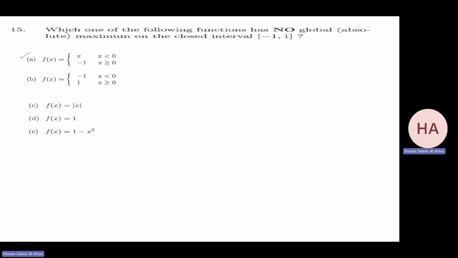The original function has no absolute maximum in the closed interval. If the function is continuous in a closed interval, it has an absolute maximum. So you should avoid the continuous function. This is continuous, so for sure it has an absolute maximum. This is wrong. I'll go to B.